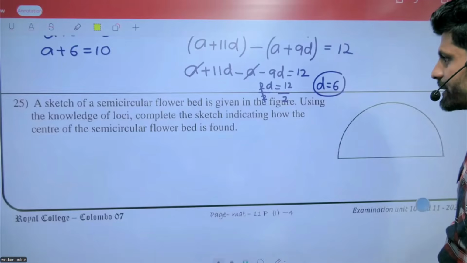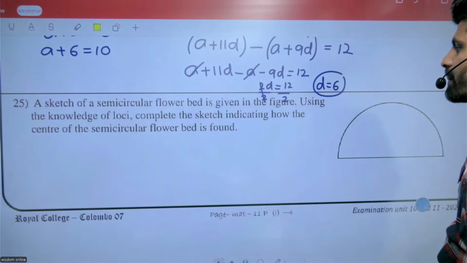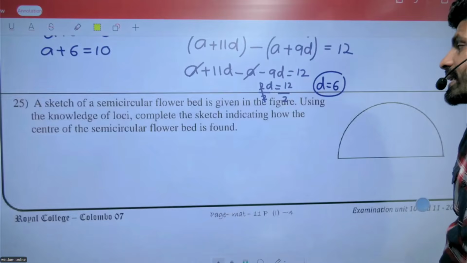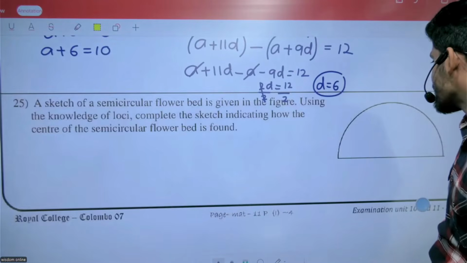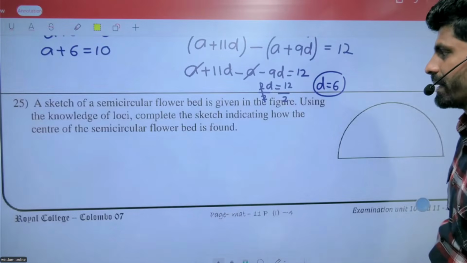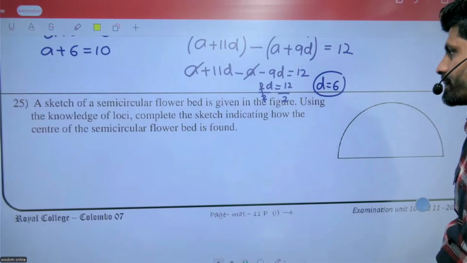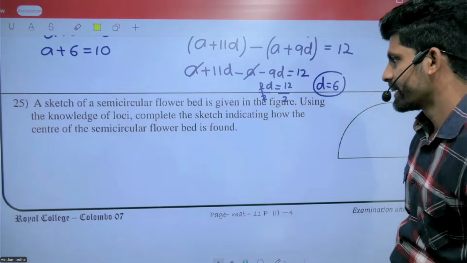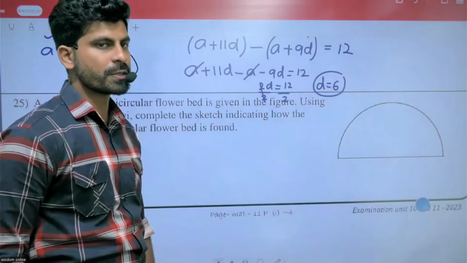How to find the center of the flower bed?